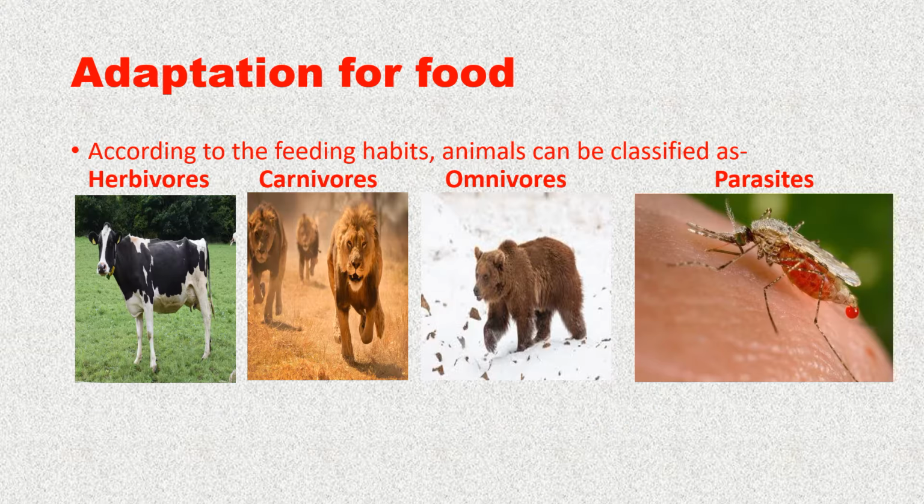Different animals have adapted their body parts according to the kind of food they eat. Some animals eat plants, some eat flesh of other animals, some eat both. That means flesh of animal as well as plant products. Based on their food habits, animals can be classified as herbivores, carnivores, omnivores, and parasites.